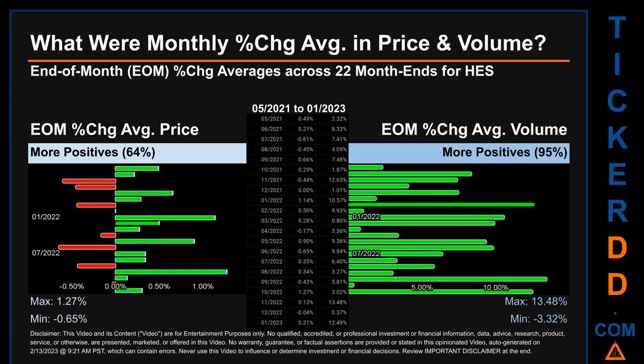Price saw an end-of-month max of 1.27% in average percentage change along with a minimum of -0.65%. For volume, the maximum and the minimum monthly percentage change were respectively 13.48% and -3.32%.